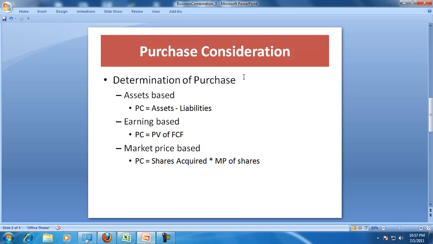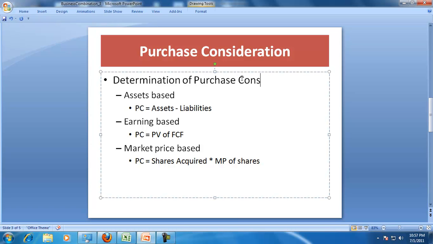The purchase consideration can be determined by asset base. That means the purchase consideration is equal to the market value or the book value, depending on the information available, of assets minus liabilities. Sometimes purchase consideration can also be determined on the basis of earnings, so I would say that purchase consideration is the present value of the free cash flows of the firm. Or it can also be market price based, where the purchase consideration is the shares acquired into the market price of the share.